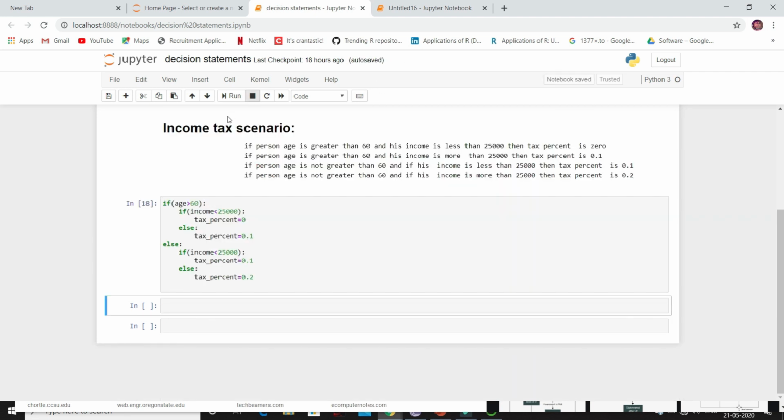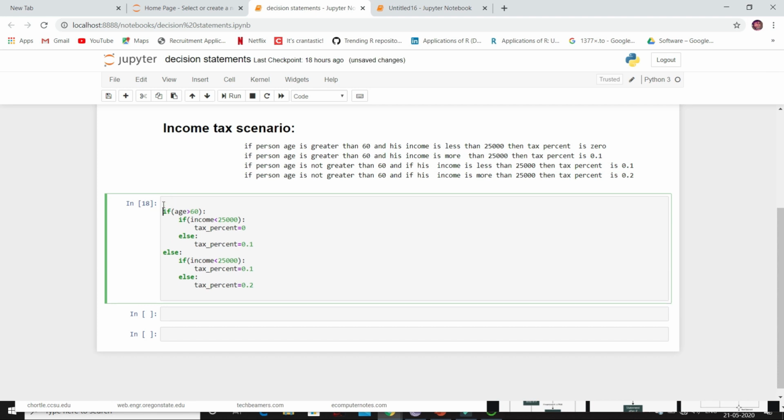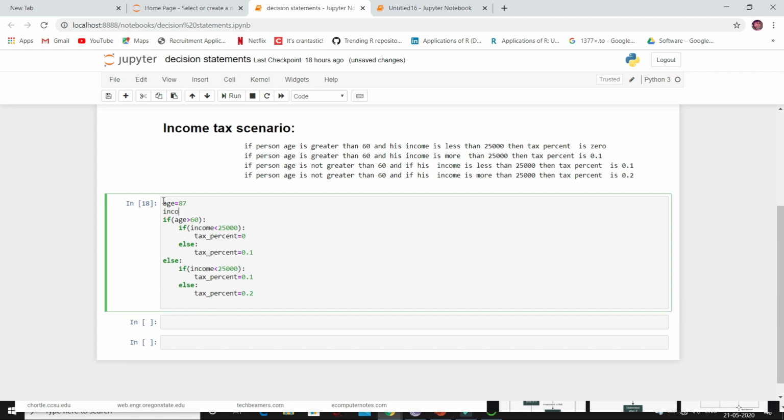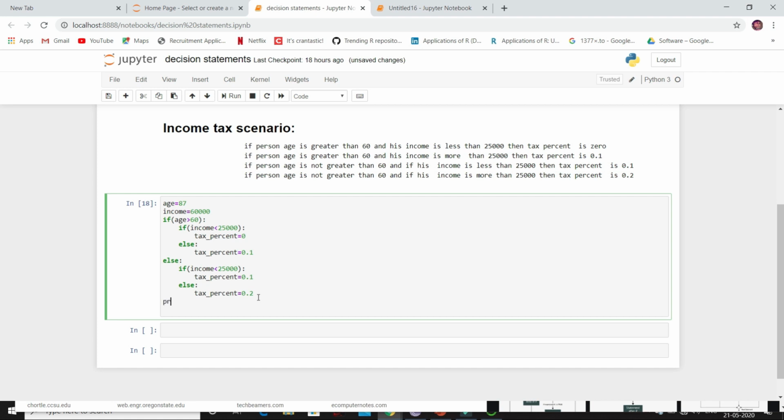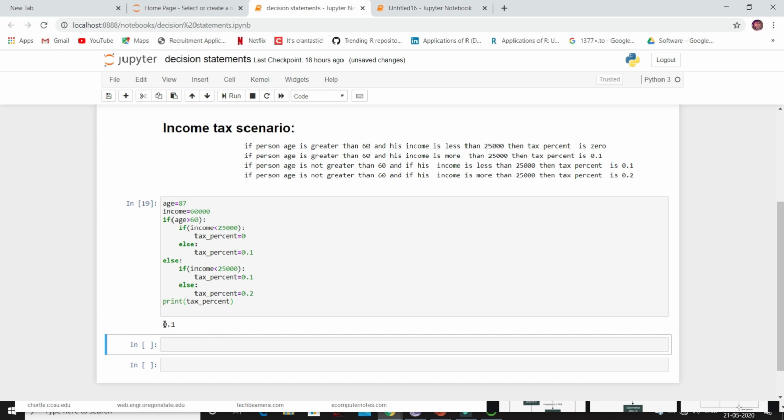Now let's check this code. So let's give age and income. Say age is 87 and income is 60,000. Since age is greater than 60 and income is greater than 25,000, tax percent should be 0.1. So let's print tax percent. So it should be 0.1. See, we got 0.1. So instead of 87, I will pass age less than 60.